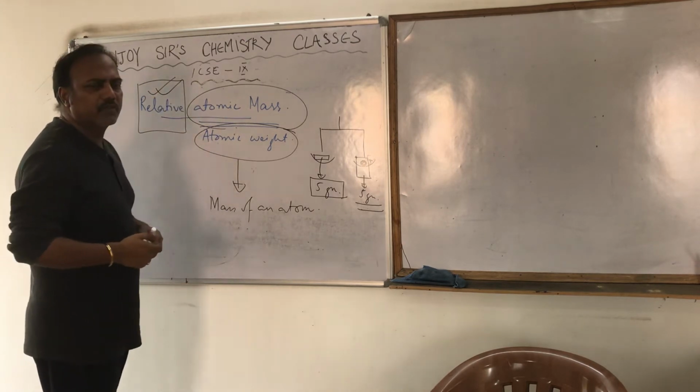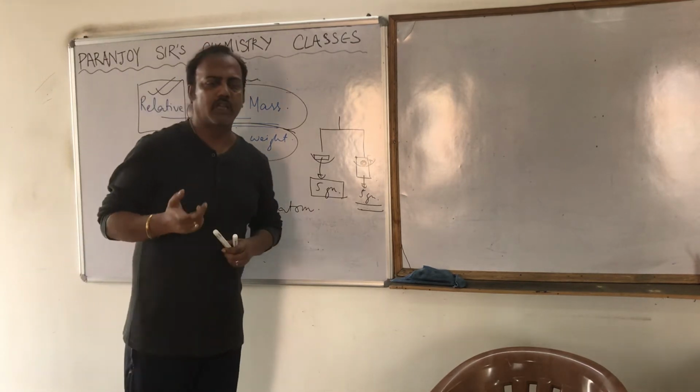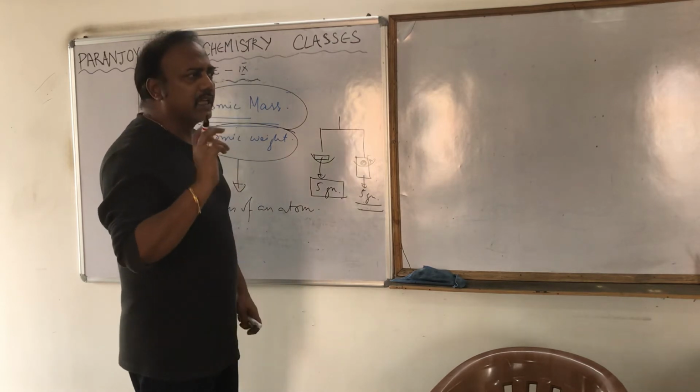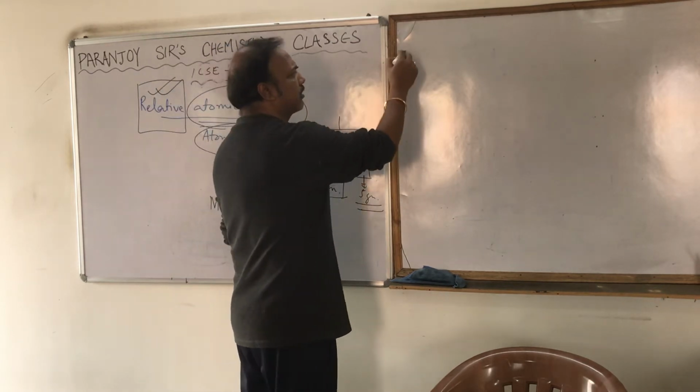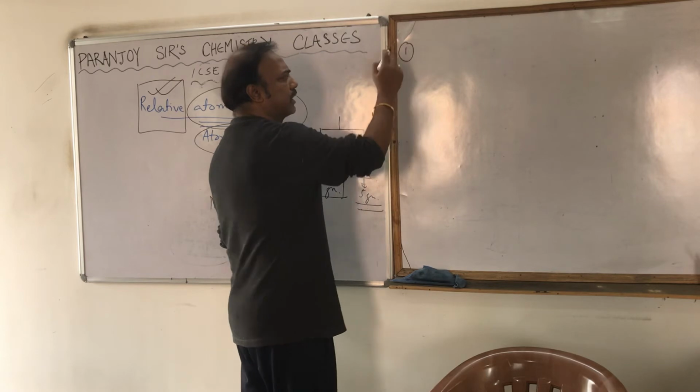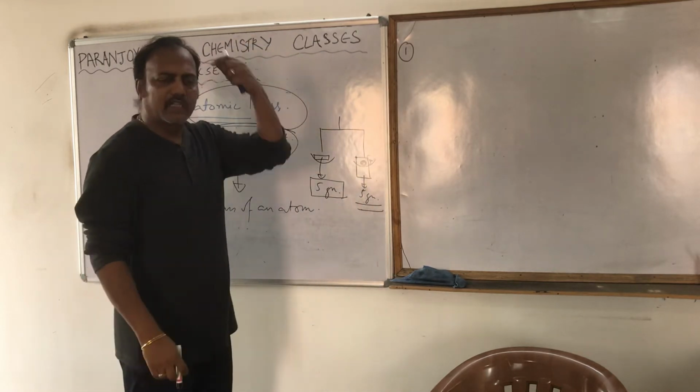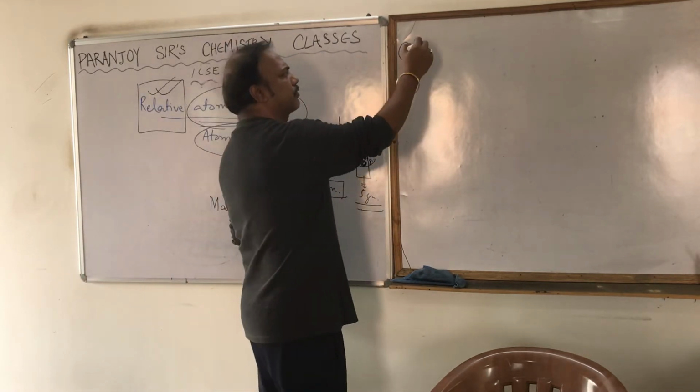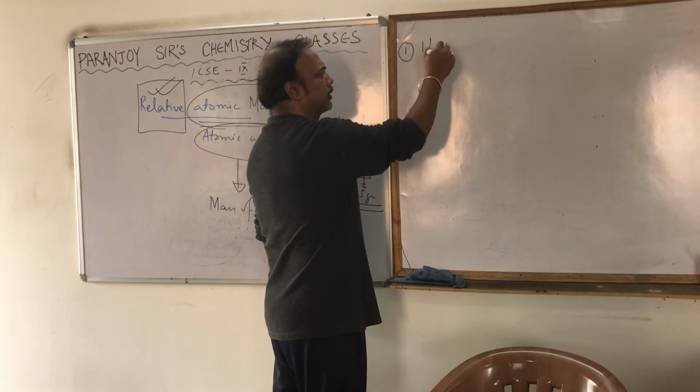Now the question is, what is the standard? Initially, in the beginning, when the atomic masses were tried to be calculated, the first standard that was taken was the hydrogen atom.